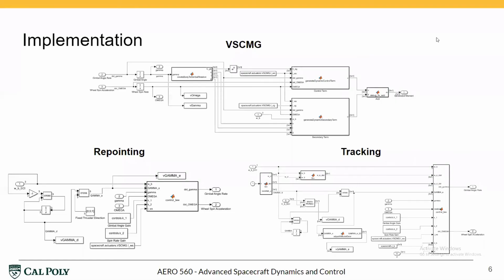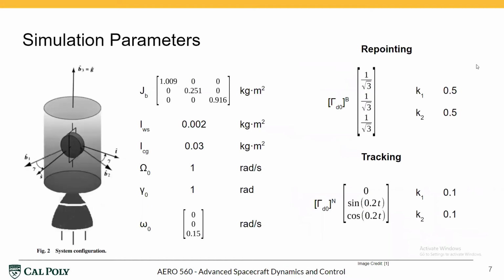For the simulation, we implemented 3 Simulink models, the top being the dynamics for the VSCMG, bottom left being the repointing maneuver, bottom right being the tracking maneuver. These are the simulation parameters we use. Everything is a constant between the simulation maneuvers, however, the desired pointing direction changes along with the gains.